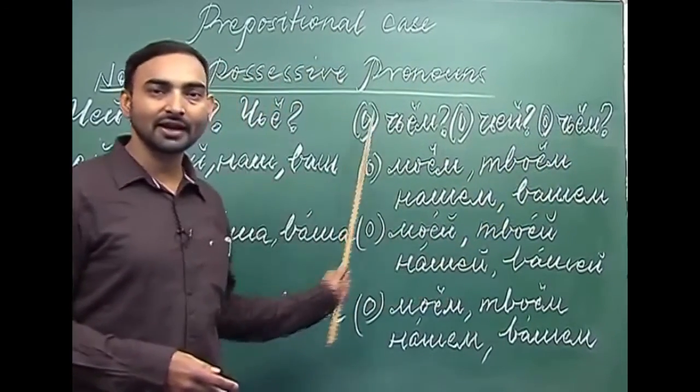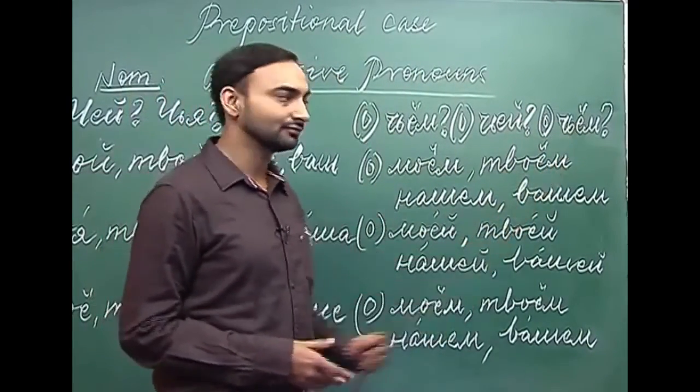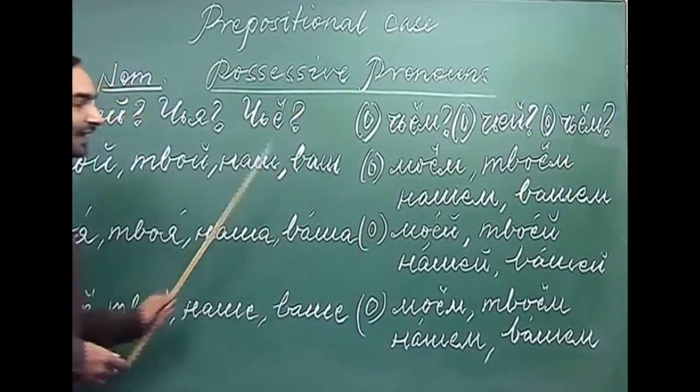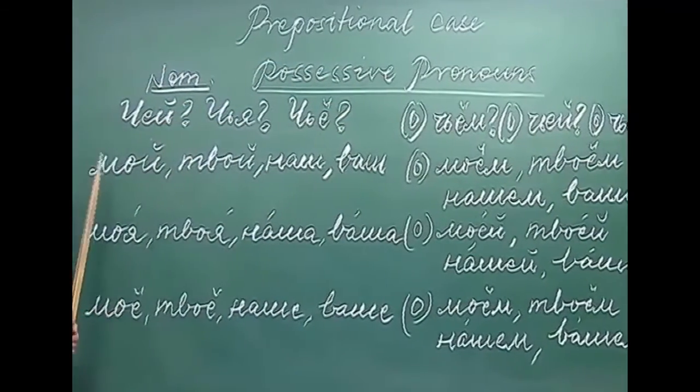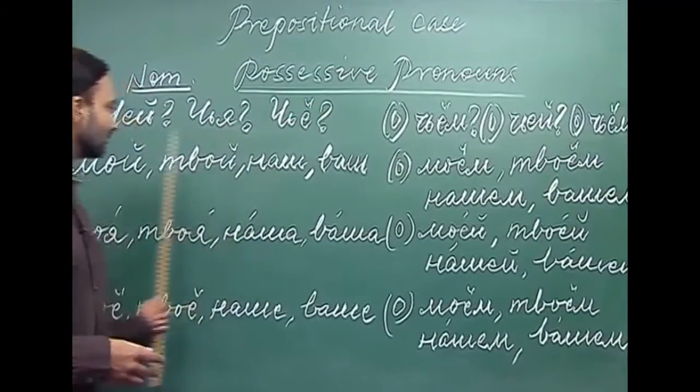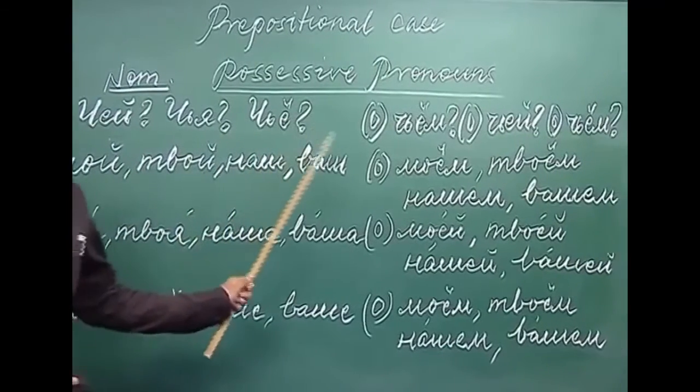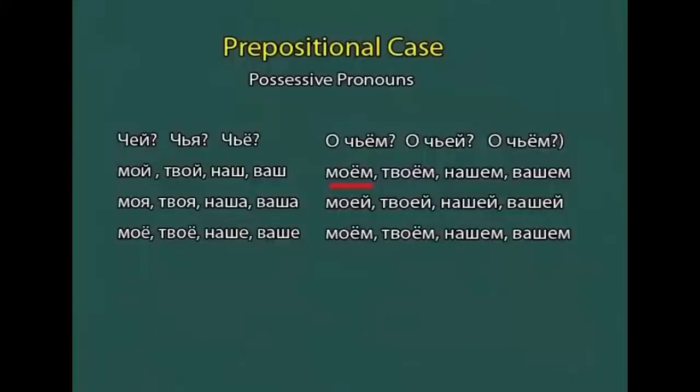So for masculine and neuter, the forms are the same. Now let us see the changes. The masculine forms moi, tvoi, nash and vash change into моем from moi, твоем from tvoi, нашем from nash and вашем from vash.